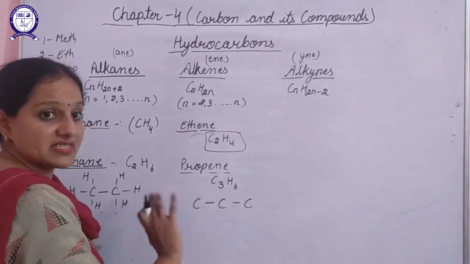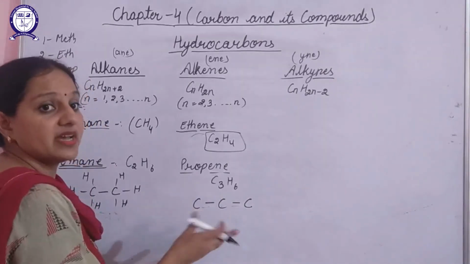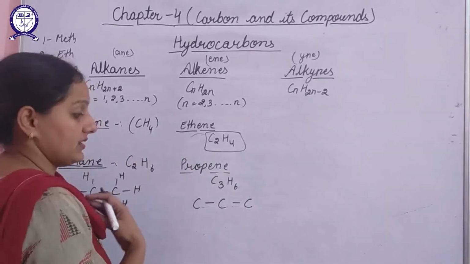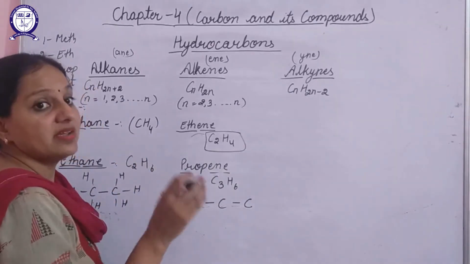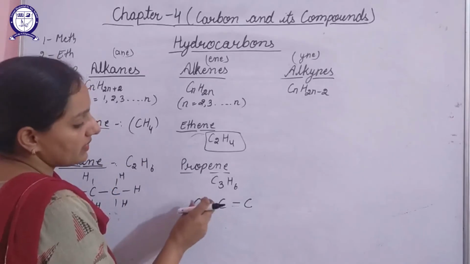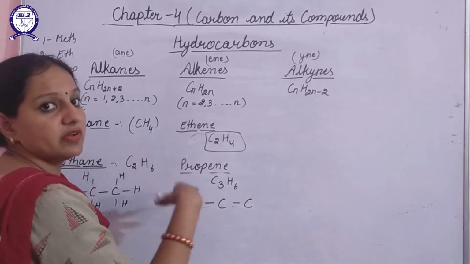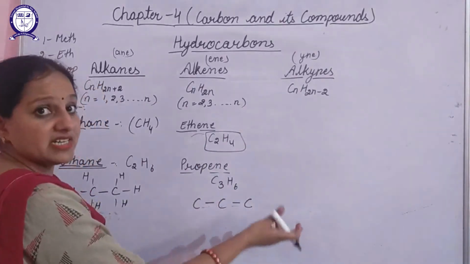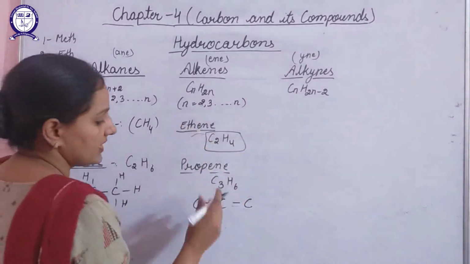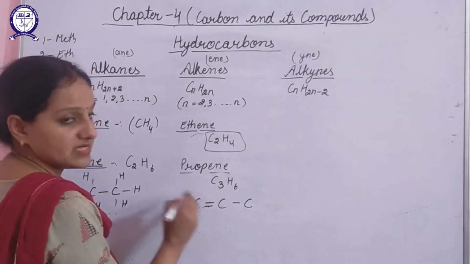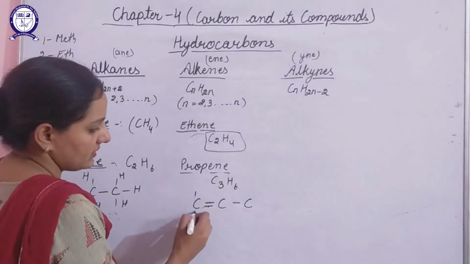From any side you can put that double bond, either towards the very left side or towards the very right side. But one thing you need to remember: if you place the double bond towards the left side, counting will start from the left only. If you place the double bond on the right side, counting will start from the right side only. So if I place it here, 2 valencies are satisfied from this, third and fourth.